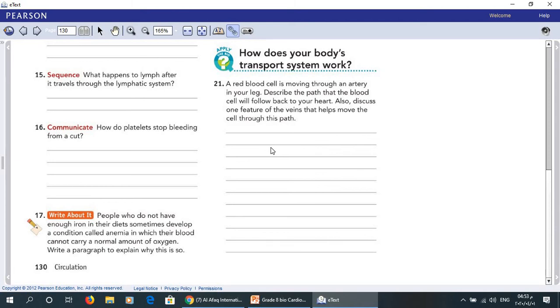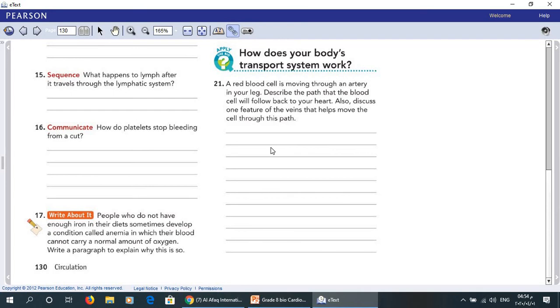The cell will pass through arteries into a capillary and then into a vein. The vein will carry the cell to the heart. Veins are near skeletal muscles. As the muscles contract, they squeeze the vein and push the cell along.